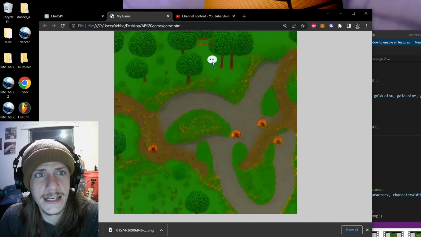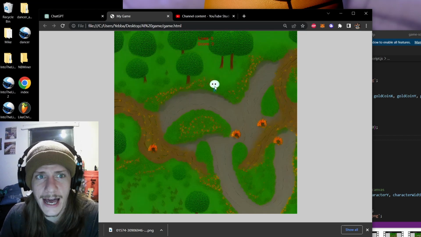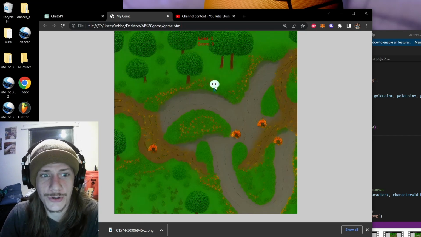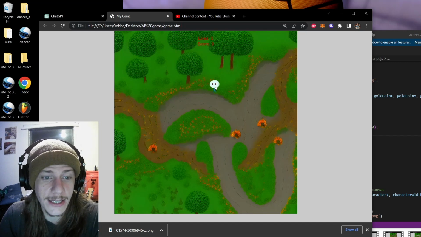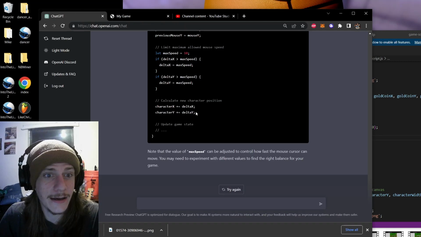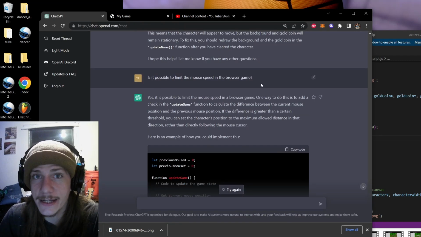And you'll see up here we got lives, we got a score. If I were to bump into an enemy, I would lose lives, and if I pick up gold coins or any other treasure, then I gain some score. And honestly, with the way that it's looking, it would be able to help me figure out any part of this whole game. So look at this. Is it possible to limit the mouse speed in the browser game?